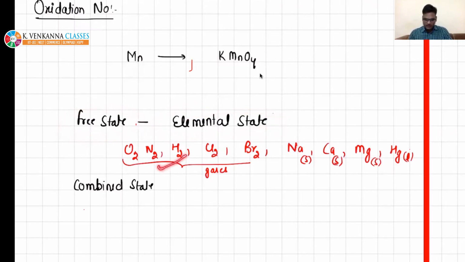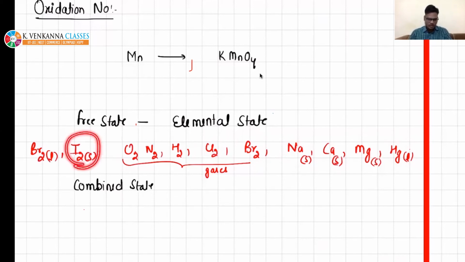So you can see free state or elemental state, we can define as the state of element which is found in nature. Hydrogen is present in nature independently, freely, as H2. Chlorine exists like Cl2, bromine like Br2, Hg is liquid, I2 is solid.